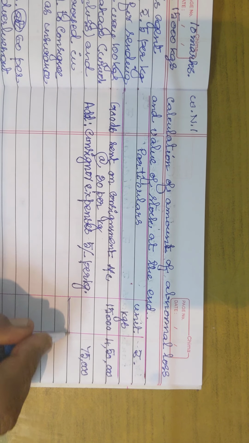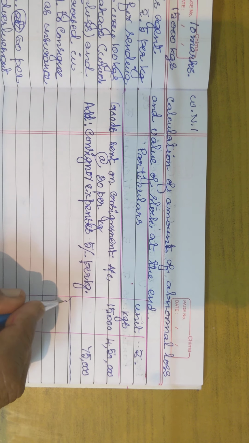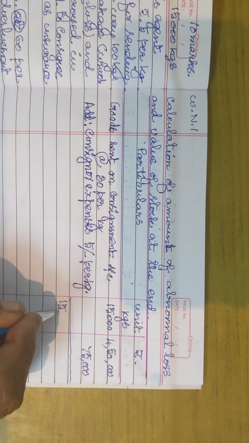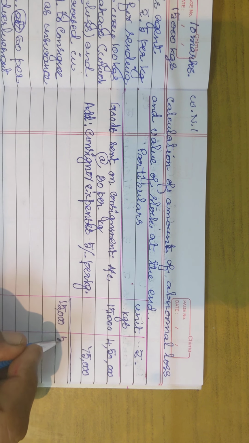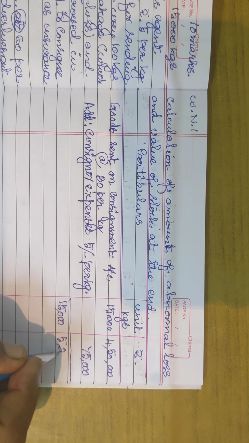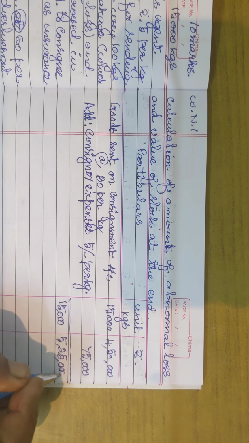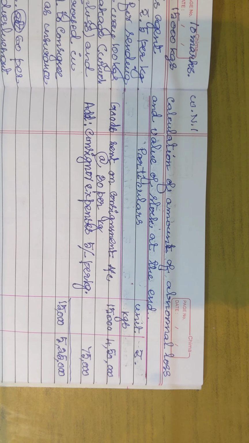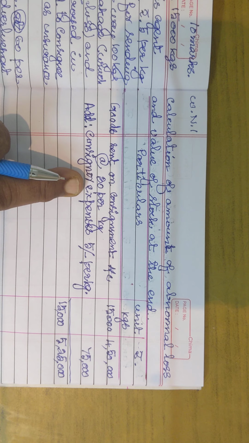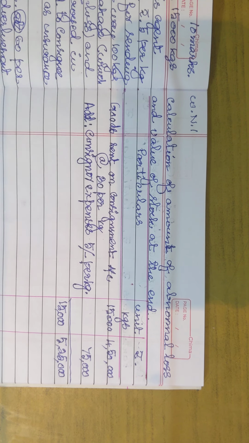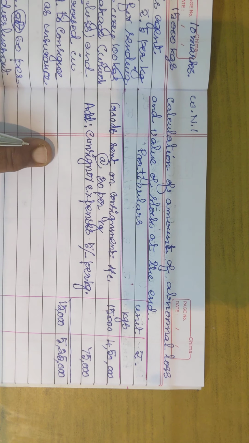So what is the total cost here? 15,000 kgs I have sent and my cost has become 5,25,000. Okay. So now I have sent it. This is the amount I have spent on insurance and freight. Now on the way there was an abnormal loss of 400 kgs.